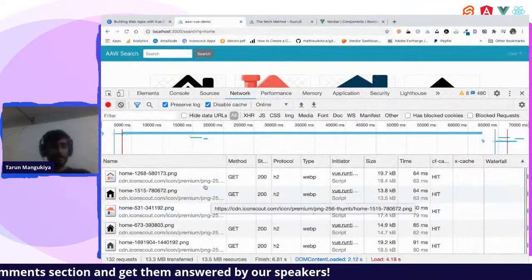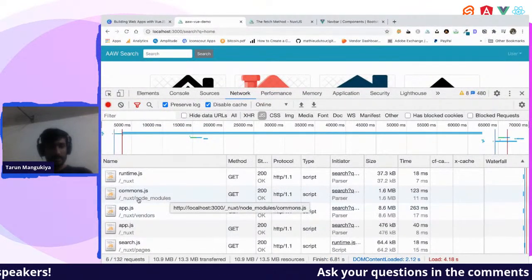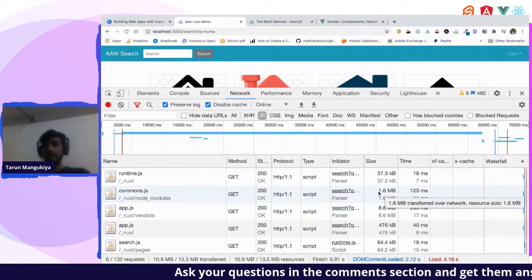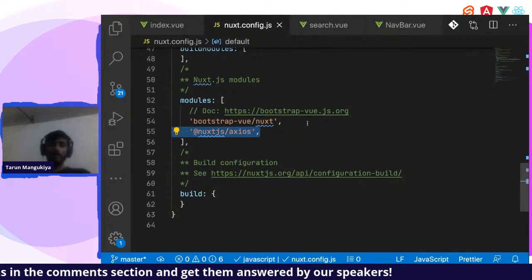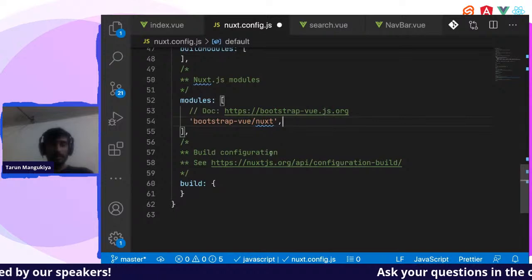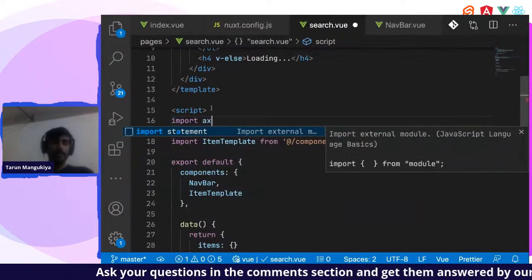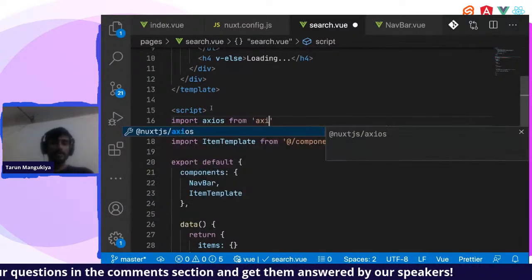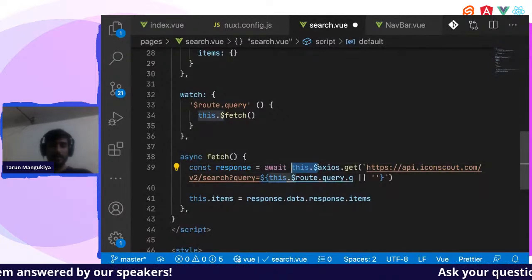our Axios also. So right now, the bundle is loading, let's say commons is 1.6 MB. So if you remove Axios from here, nuxt.config, and you import it over there, let us try it. Let us just remove this thing from here, and in the search page I'm importing Axios from axios. And I'll just remove Axios.